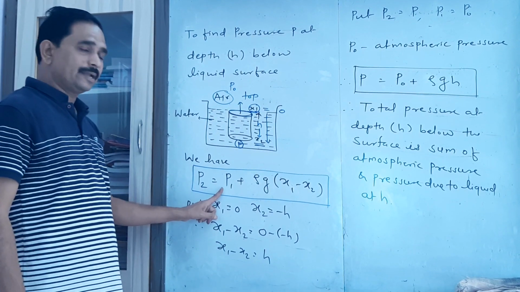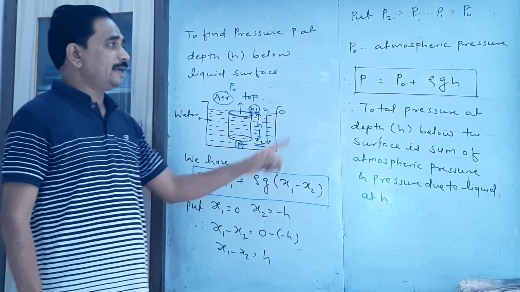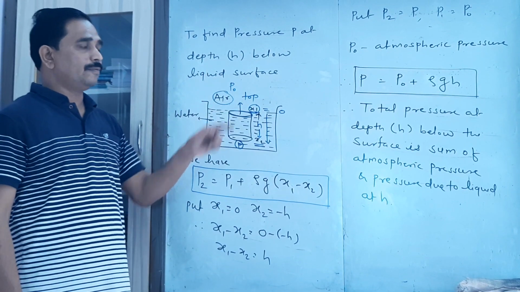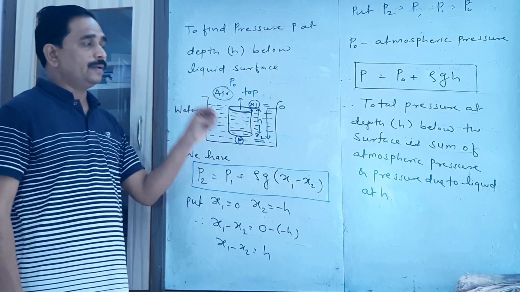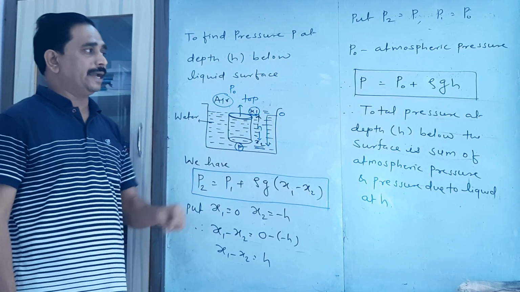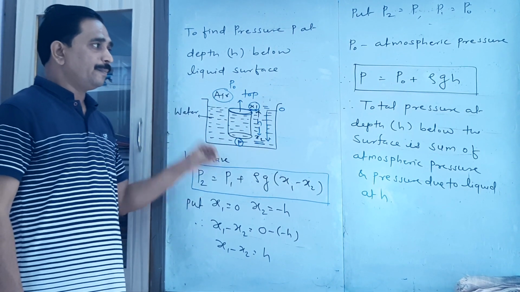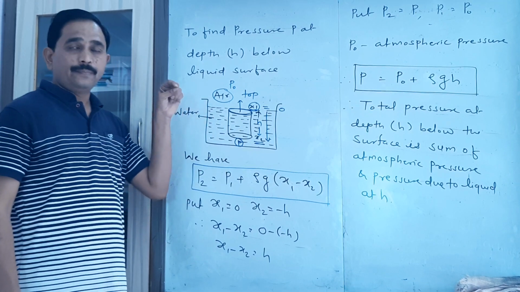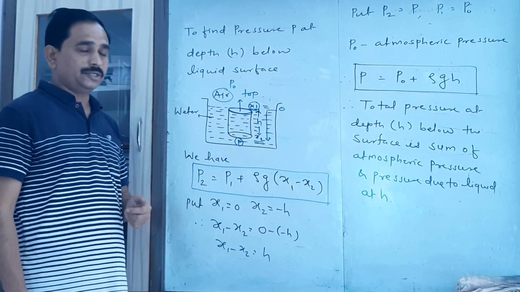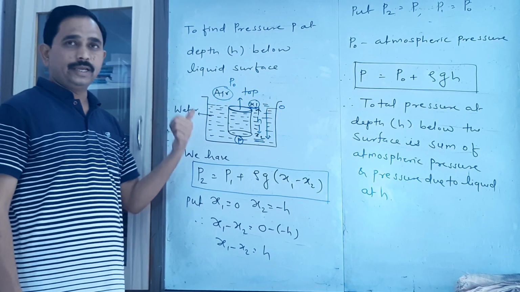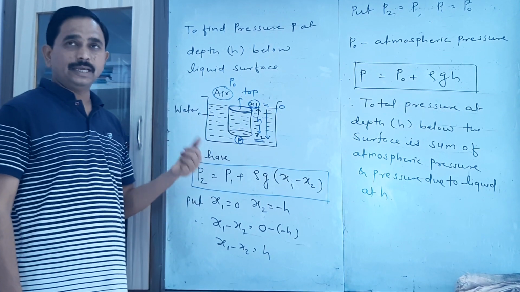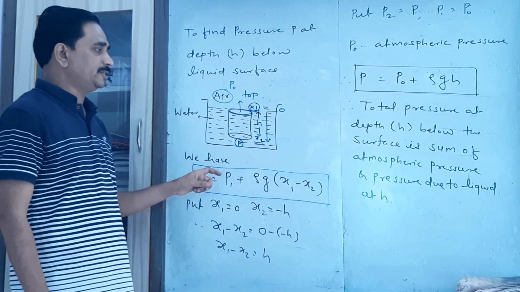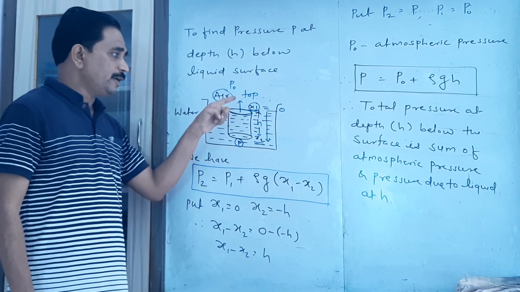Then the same equation can be written as P equal to P0 plus rho g h, where P is the total pressure, P0 is the atmospheric pressure, rho is the density of water, g is acceleration due to gravity, and h is the depth.